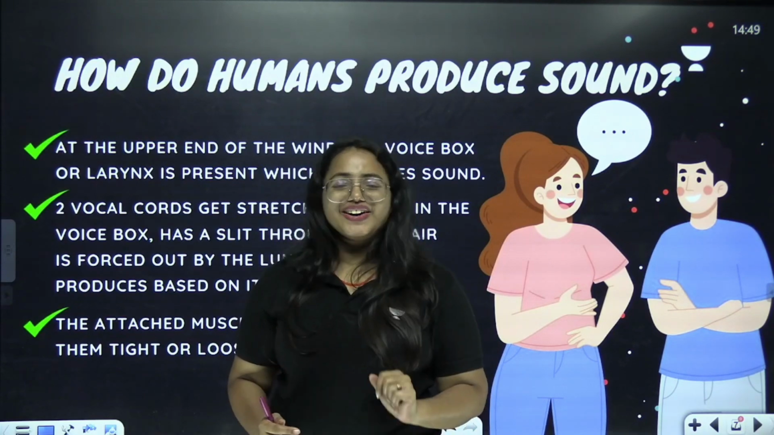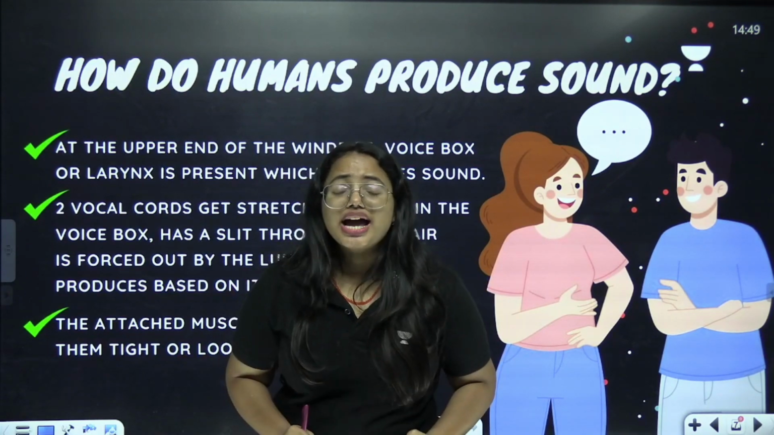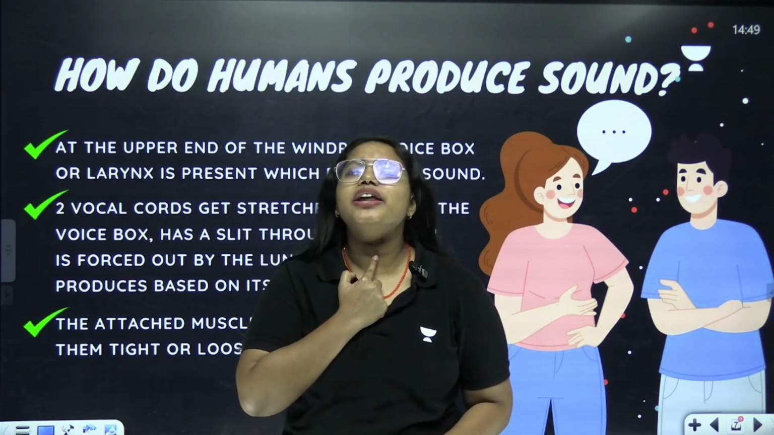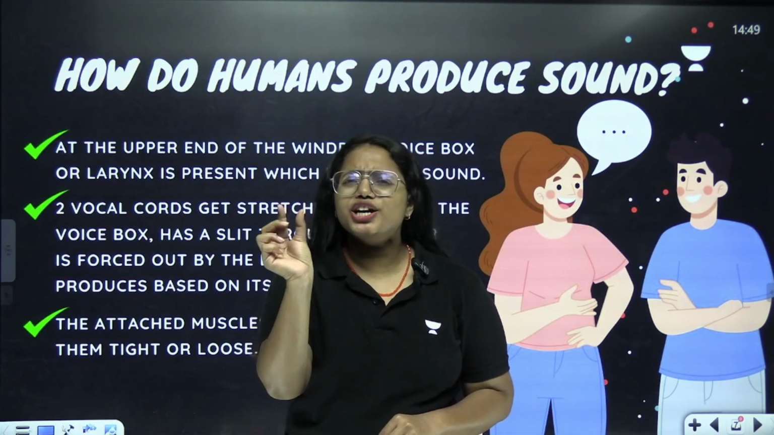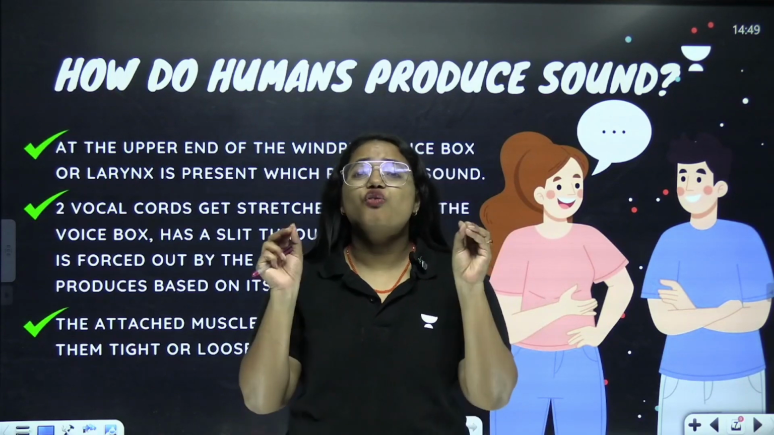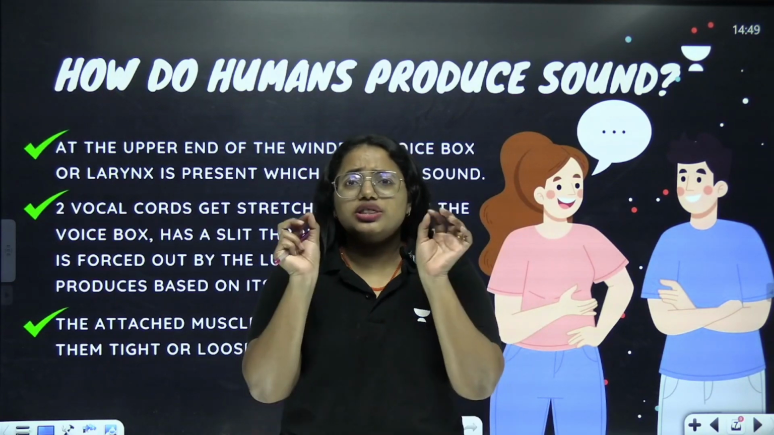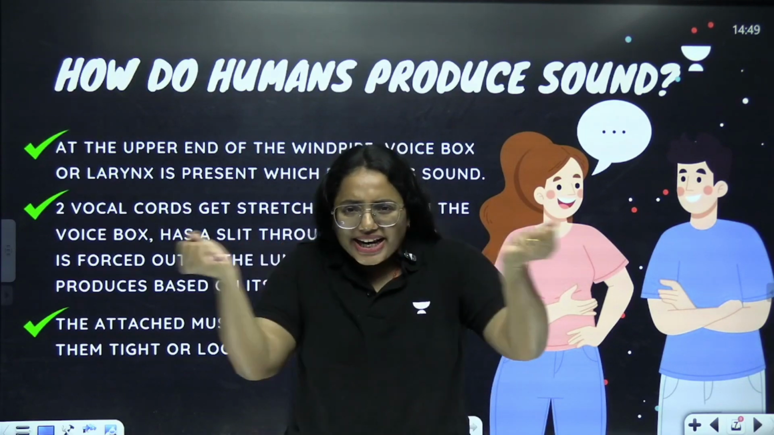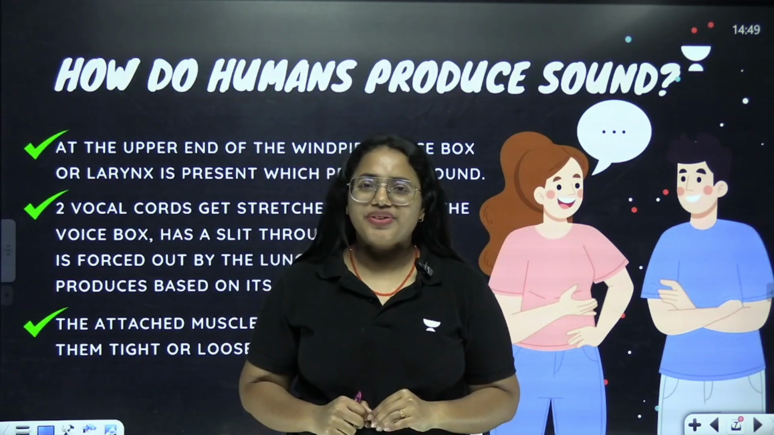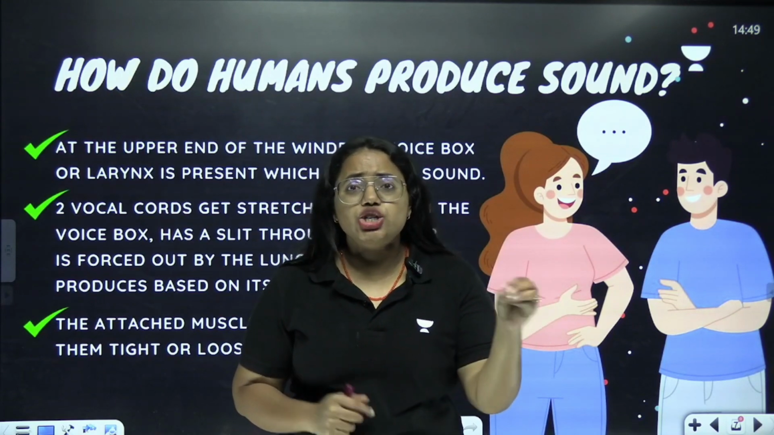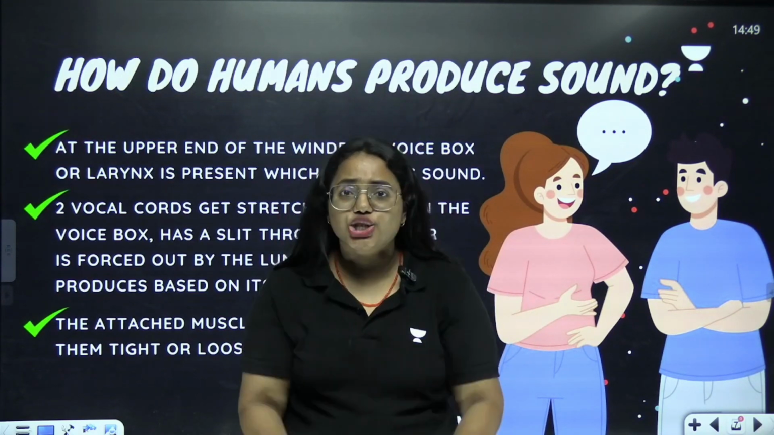Let's learn. For that you need to understand there is something called the larynx. At the upper end of my windpipe, there is the larynx. The larynx can also be called the voice box. This voice box has two cords which are stretched like rubber bands, and there is a slit in between. This is the slit through which the air passes.